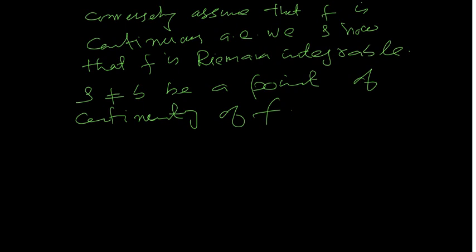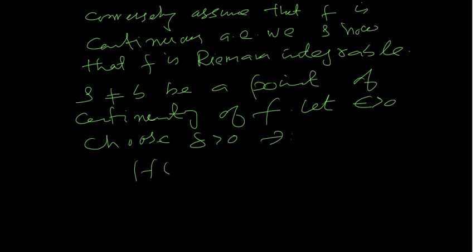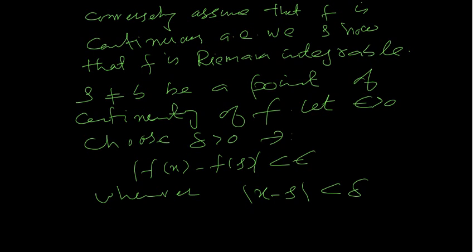So what will happen with the sequence phi_n? This is the point of continuity. Let epsilon be a positive number be given. Then choose delta positive such that mod of f(x) minus f(s) is less than epsilon whenever mod of x minus s is less than delta. This is the definition of continuity.